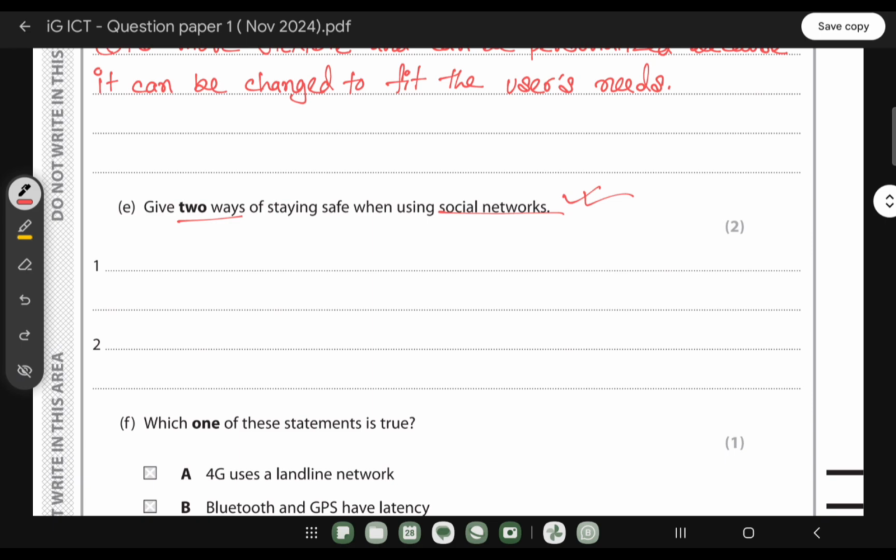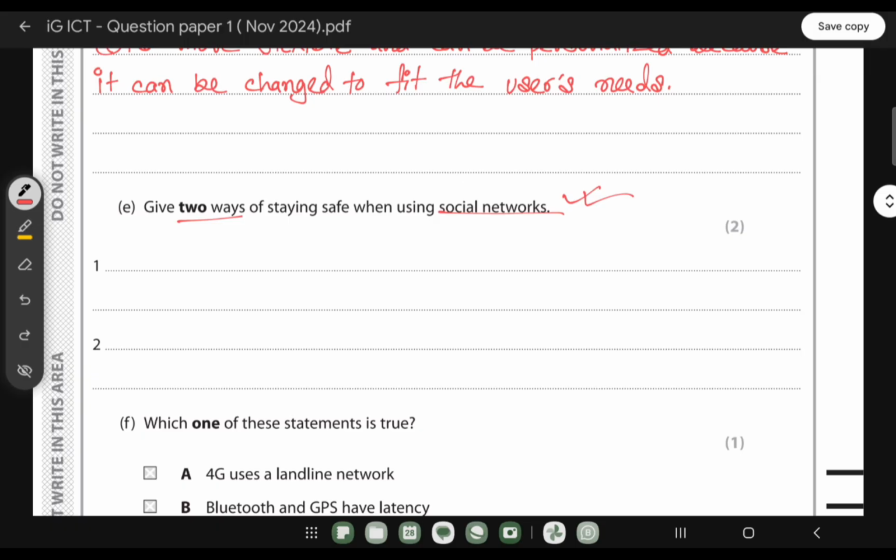It's like, suppose if I'm scrolling in my Instagram, during that time, what are the security or safety features that I should maintain? If you give the answer like use strong password or 2-factor authentication, they will not take it, because the question is about staying safe when using social network, right? So one thing it can be, don't share too much personal information, and another thing it can be, don't share inappropriate content, or maybe you can block the inappropriate content.